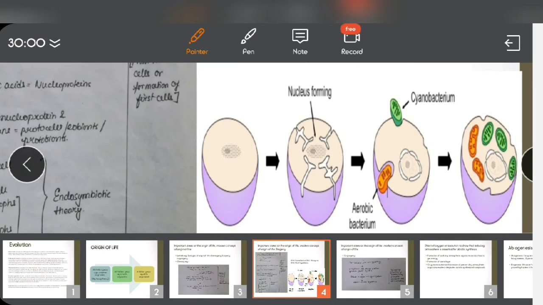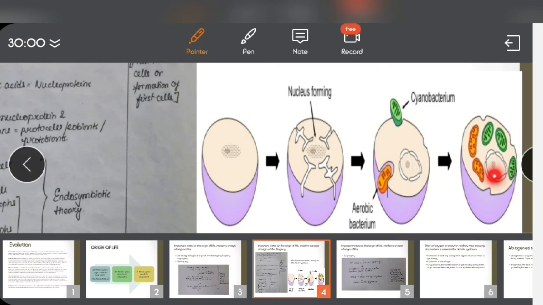Basically one cell is engulfing another cell, and that's how the cell is forming its own cell organelle. Instead of engulfing and digesting it, it is just keeping it there in the form of a new structure. That new structure remains there in a symbiotic association. So it is known as endosymbiosis.